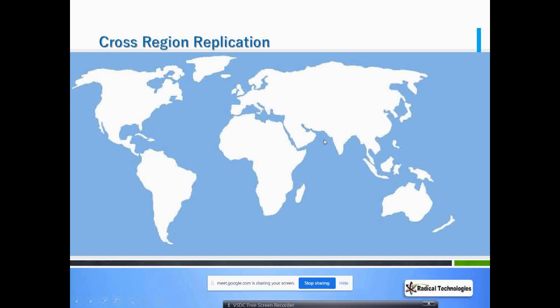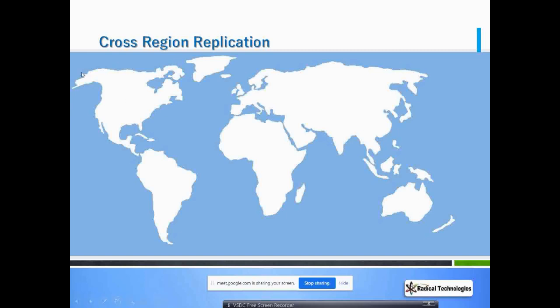So there are two ways. You will give access to all the users in Sydney to your S3 bucket which is in the Mumbai region, or you can create a new bucket in Sydney and copy the whole data into that Sydney bucket. But the problem is that if you're putting your new data again and again, you have to move your data manually. So to avoid that, the feature given by Amazon is called cross region replication. Whatever new things you are putting in the Mumbai region will be directly replicated to the Sydney region bucket.